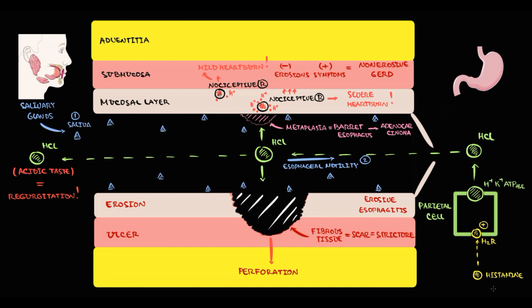So, for example, patients with Sjogren syndrome or scleroderma have impaired esophageal clearance, and thereby they are more vulnerable to GERD. The problem with regurgitation is that the presence of hydrochloric acid in the larynx or in the oral cavity is completely non-physiological, and this can cause so-called extraesophageal symptoms.